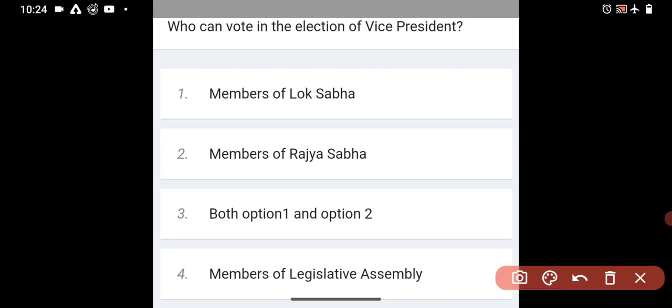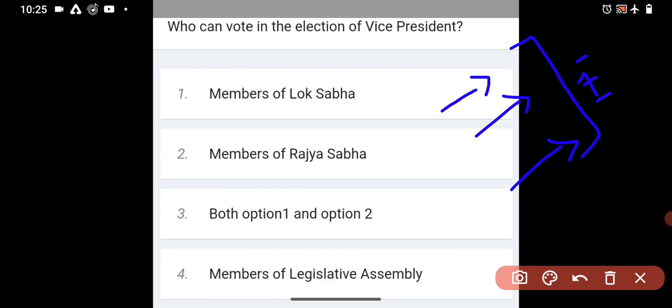Assembly. So we know in case of election of President, member of Rajya Sabha can participate, member of Lok Sabha can participate, and member of Legislative Assembly can participate. But those members are only elected members, not nominated members. But in case of Vice President election, the member of Lok Sabha and member of Rajya Sabha only participate. Here the member of Legislative Assembly does not participate, and here elected plus nominated members both participate.